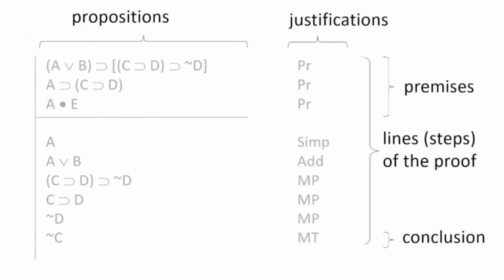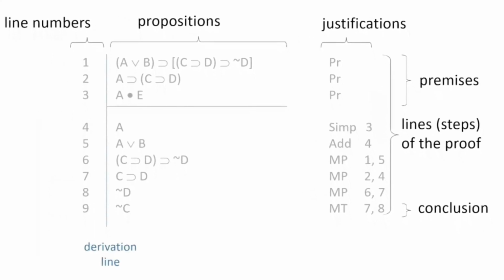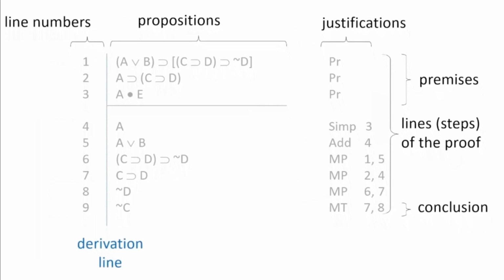And this is the key. Each of the intermediate steps must be justified by appealing to a specific inference rule that is applied to a specific step in the proof that has been justified already. For this reason, the lines are numbered and the justifications appeal to those numbers. This also allows anyone to check how this step was obtained and whether it was obtained correctly, of course. We will also use graphical devices. This is useful in particular later when you learn conditional and indirect proof.